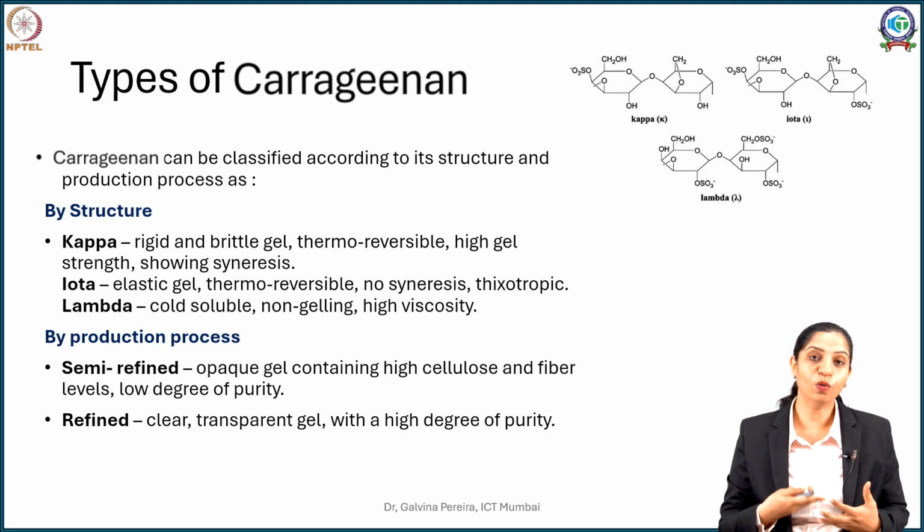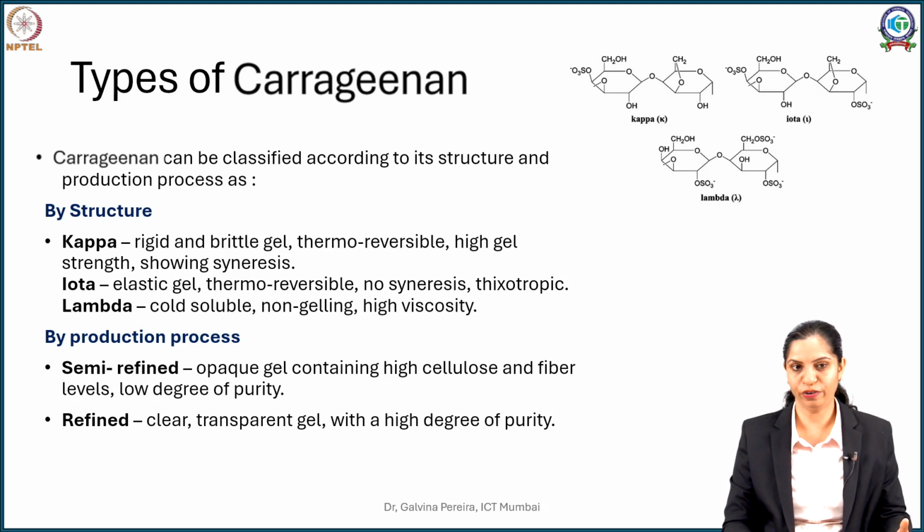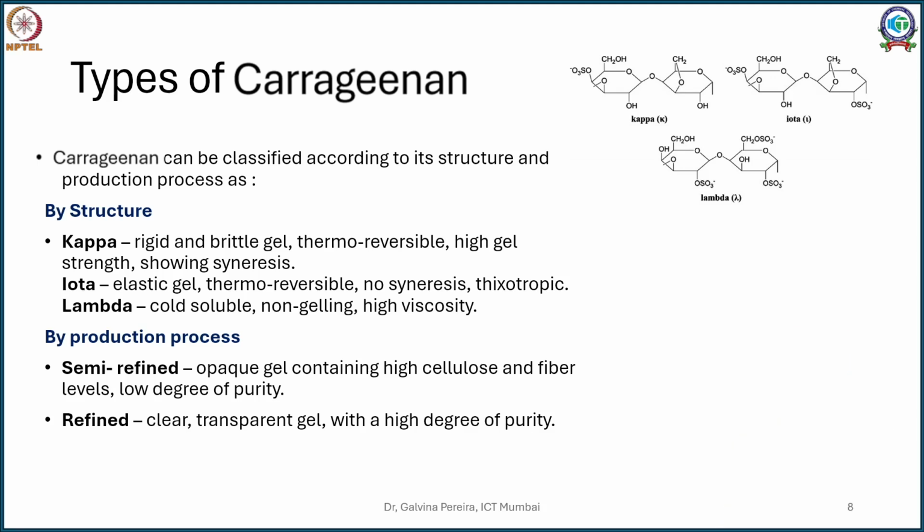Now depending upon how much you purified it, you can also classify your carrageenan as semi-refined or refined. The semi-refined is a little opaque, contains more pigments and impurities. Some cellulose and fibers are also present, and the purity is compromised. The refined one, which is mostly used in the pharmaceutical industry, gives you a very clear, transparent gel, and it has high purity and very low concentrations of cellulose or other impurities.